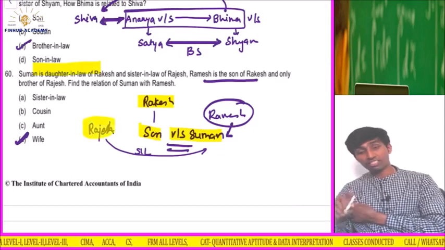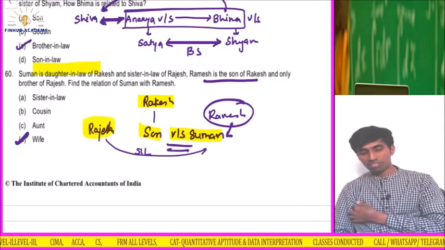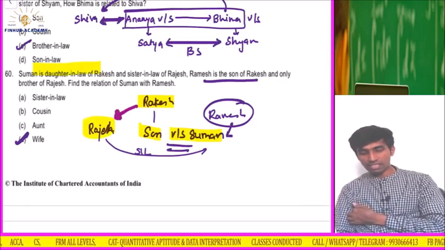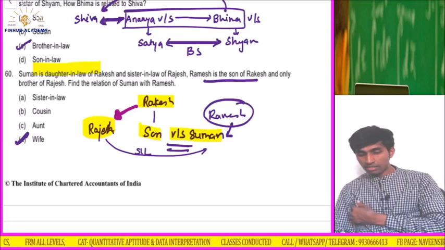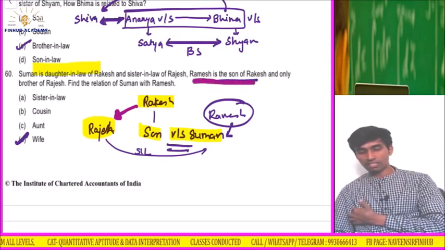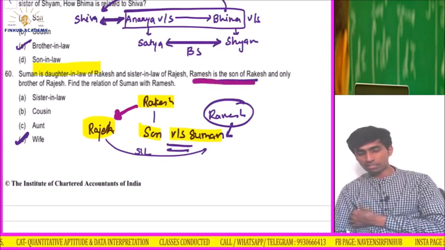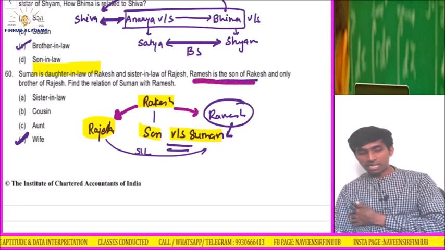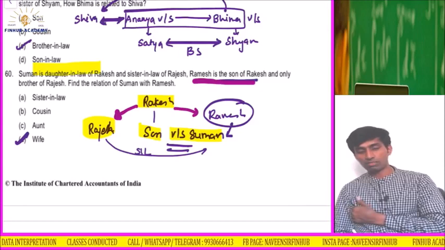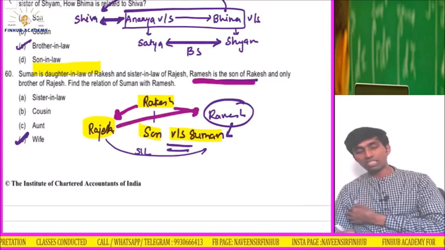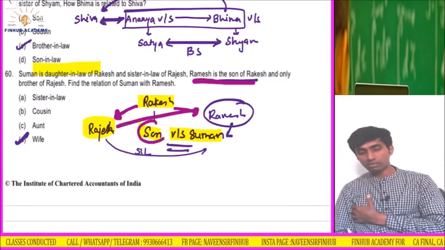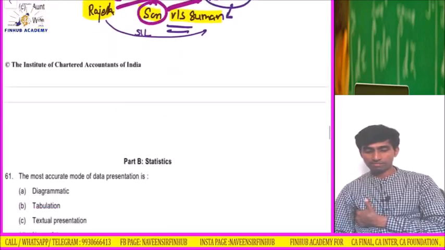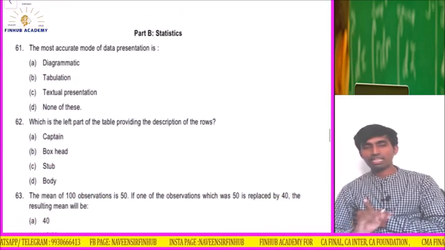Ramesh is the only son of Rakesh, and the only brother of Rajesh, so they are brothers. That means this missing son is Ramesh. So Ramesh and Suman are husband and wife. Okay, the LR is solved.